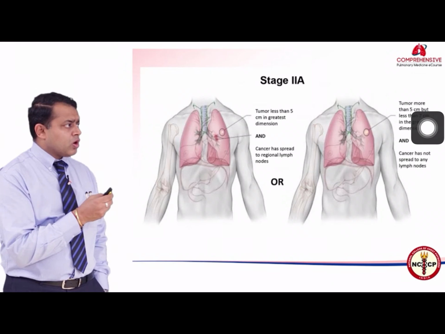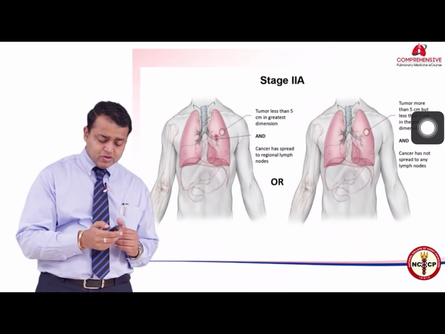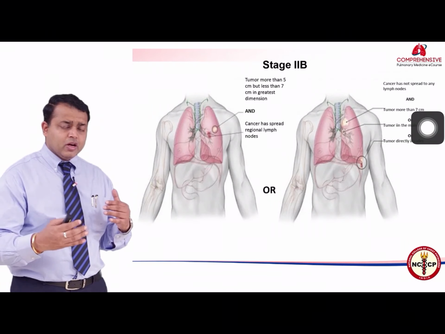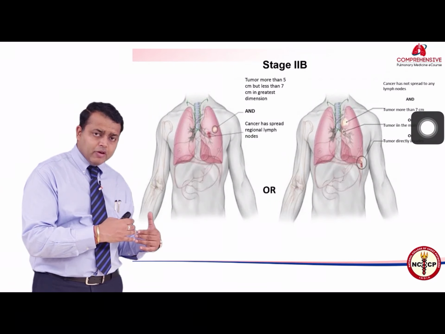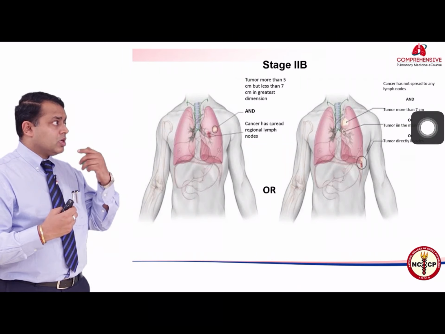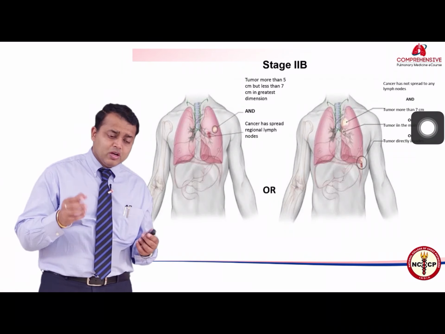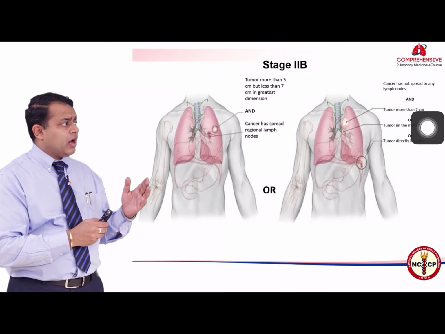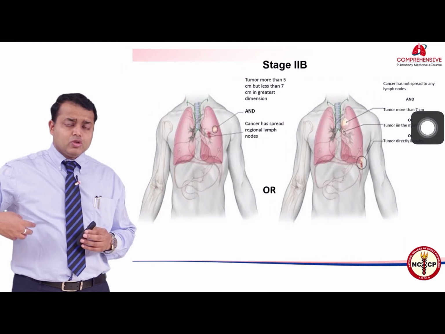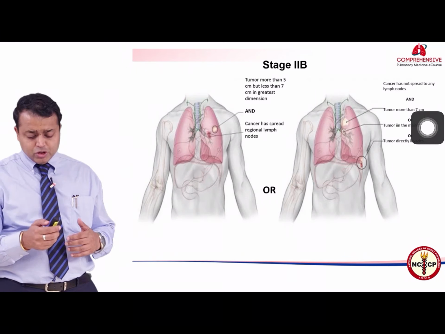Stage 2A may also count for a tumor which is larger in size but has not gone into the lymph nodes, that is 5 to 7 centimeters. Stage 2B is a tumor which is 5 to 7 centimeters and has gone to the hilar lymph nodes but not the mediastinal lymph nodes. Also, stage 2B may account for tumors which are very close to the bronchus, in less than 2 centimeters close to the bronchus, and also tumors which tend to invade the diaphragm or the chest wall. So that becomes a T3 type of lesion. So these account for stage 2B.